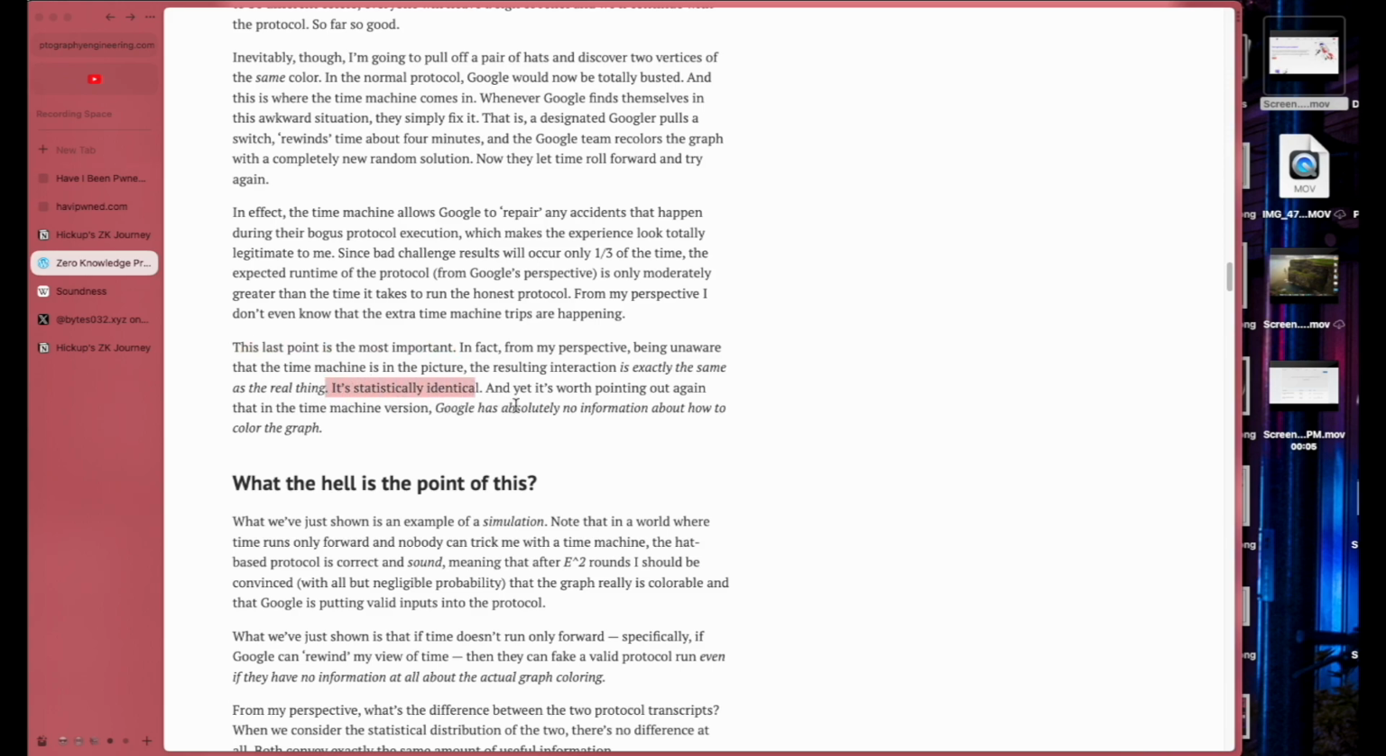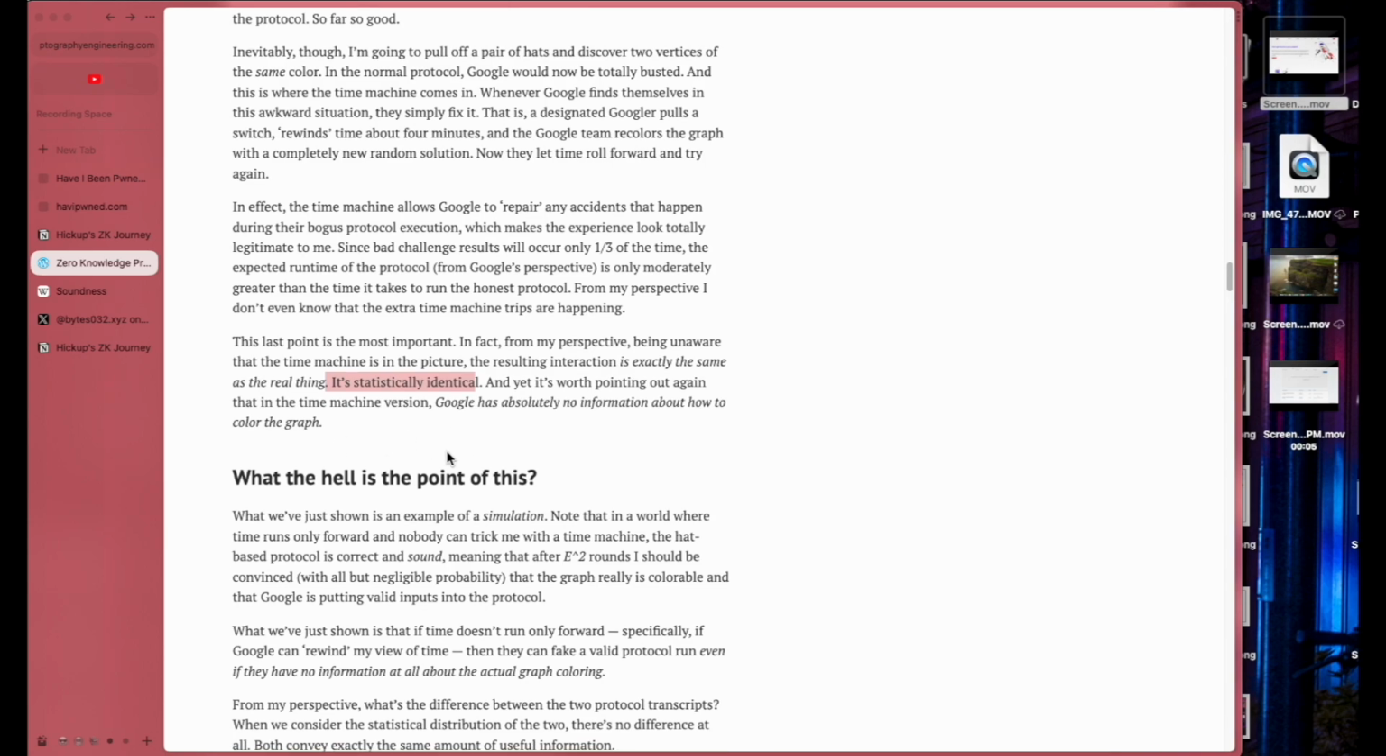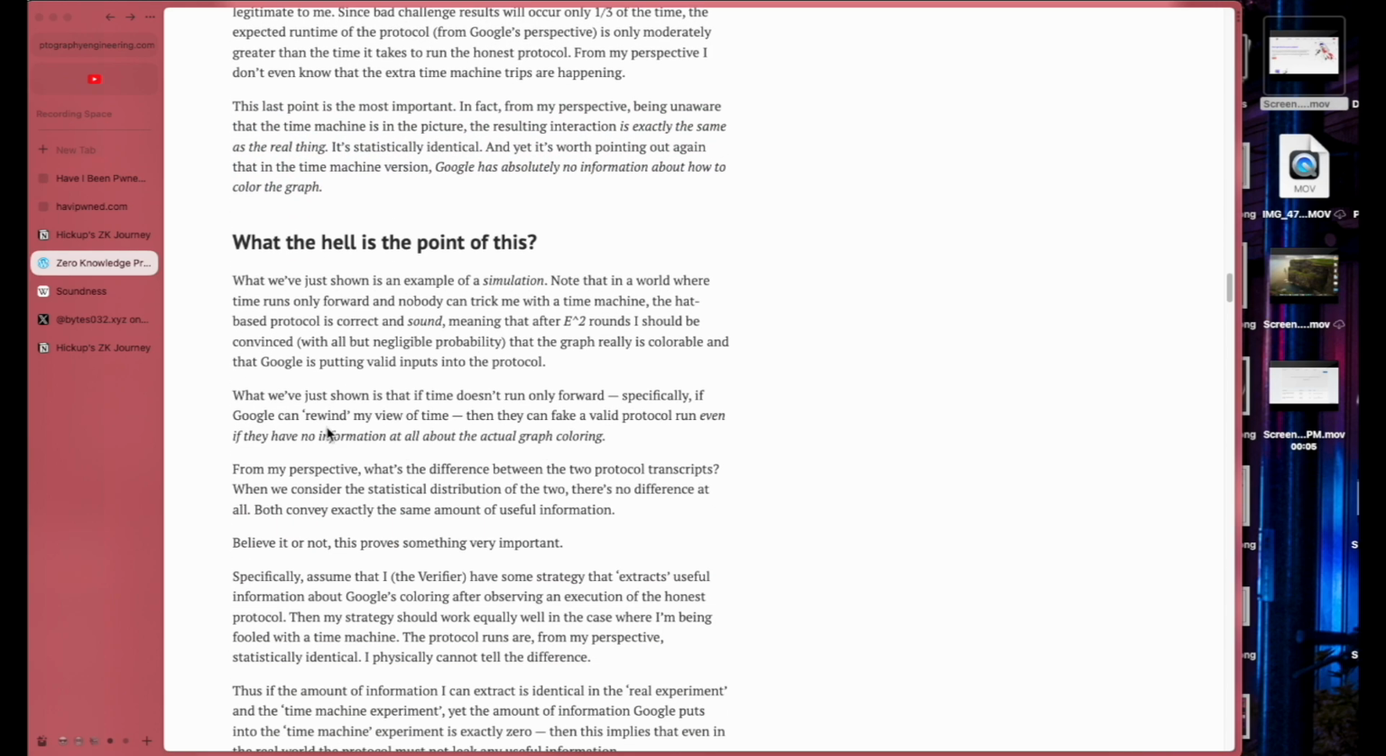Yeah, that's what I said, right? I explained it. And yet it's worth pointing out again that in the time machine version, Google has absolutely no information about how to color the graph. What the hell is the point of this? Yeah, true. I don't know.